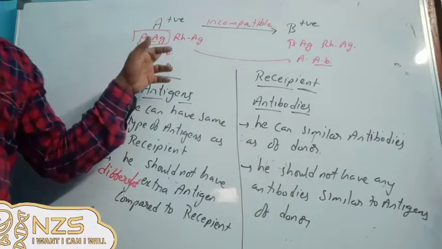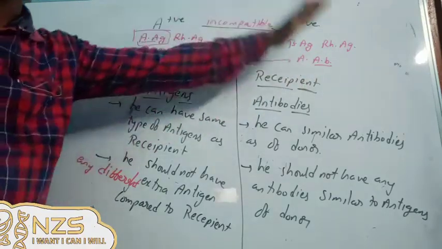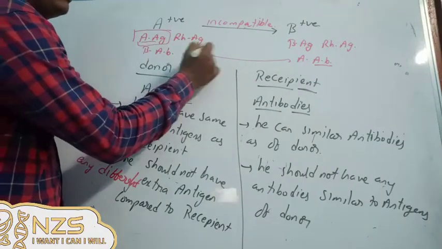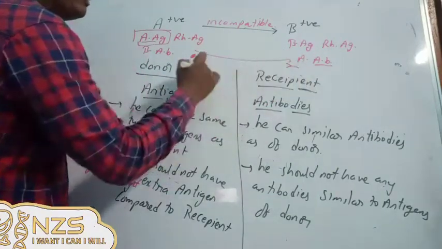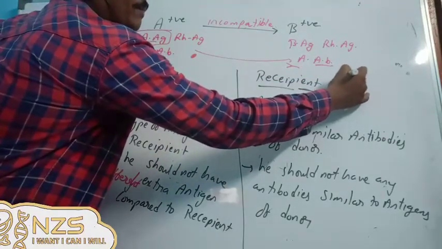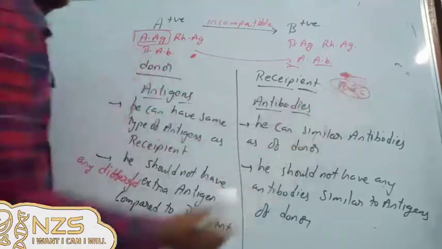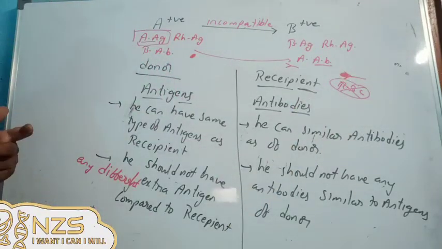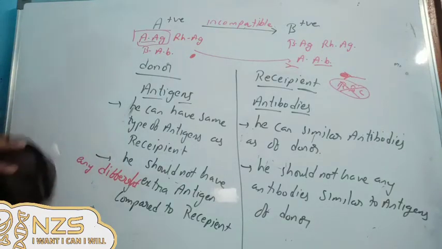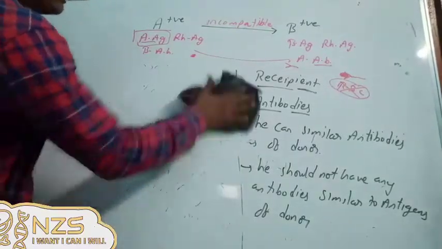Okay, so you can see here he is having A antigen and he is having A antibody. If this person gives blood to this person, obviously what happens? If this A antigen and these A antibodies are readily waiting, both of them will agglutinate inside this person's body and it causes damage of the RBC. So blood transfusion is failed. Okay, we'll use the same point. I'll give you a few more examples one by one. I'll give 4 to 5 examples so that you'll understand them properly.